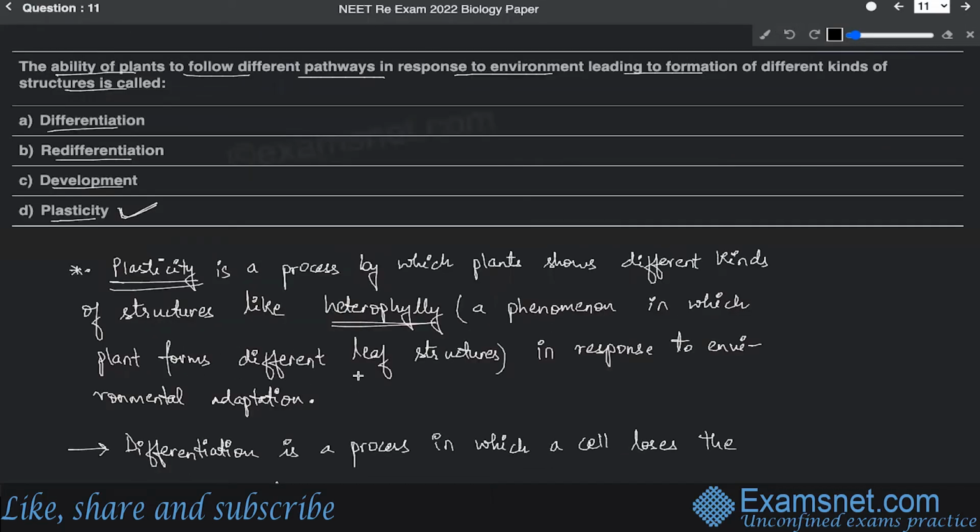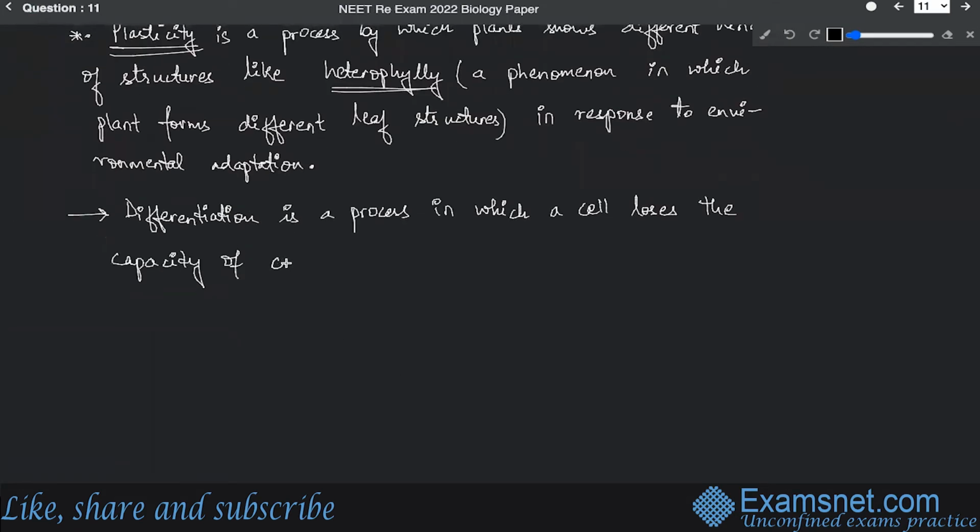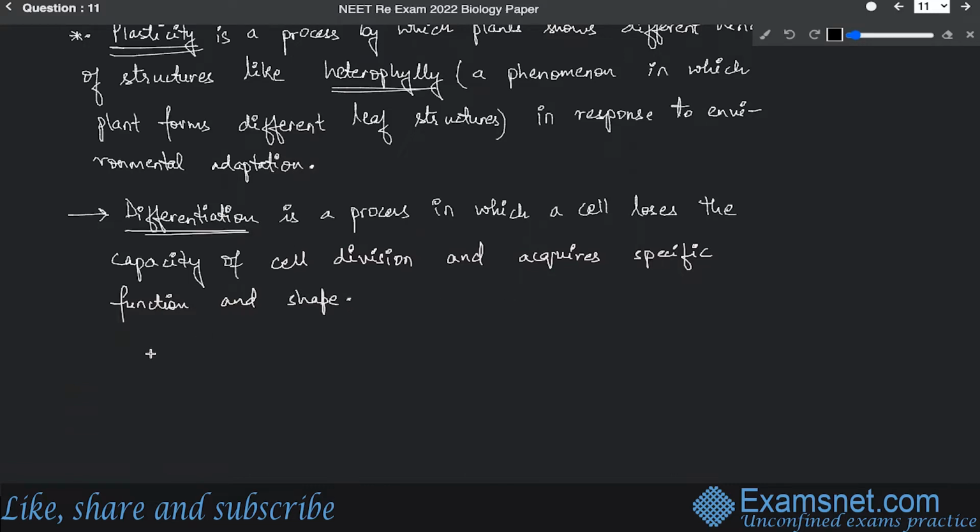So the cell is going to lose the capacity of cell division, and acquires a specific function and shape. All right, so this is about the differentiation that we have seen.